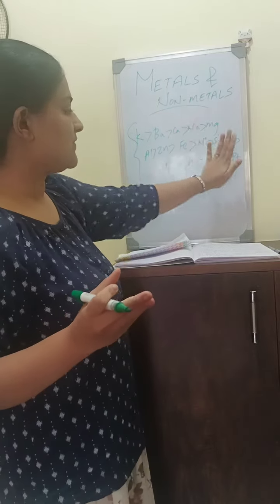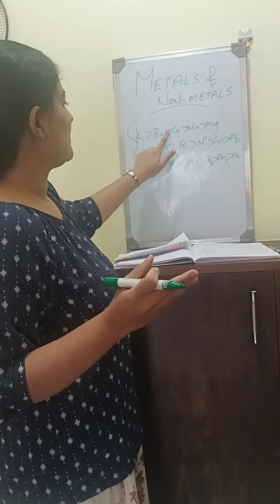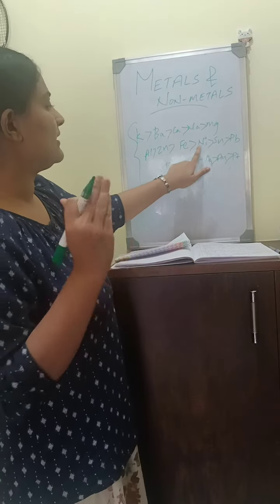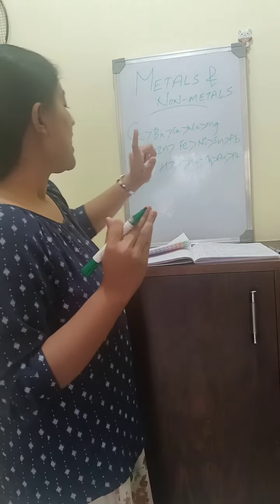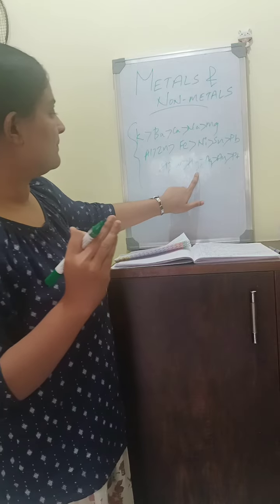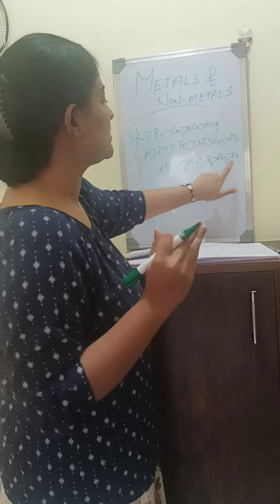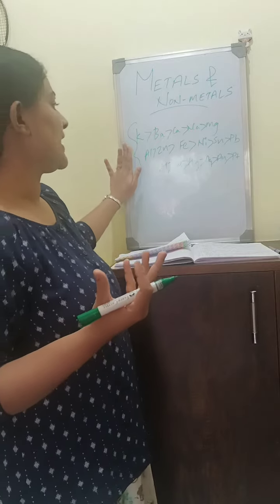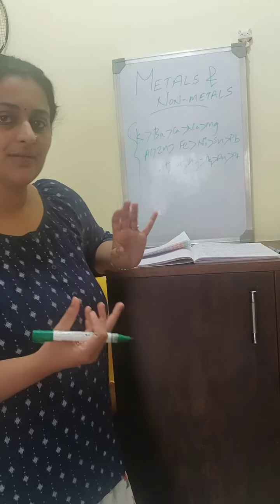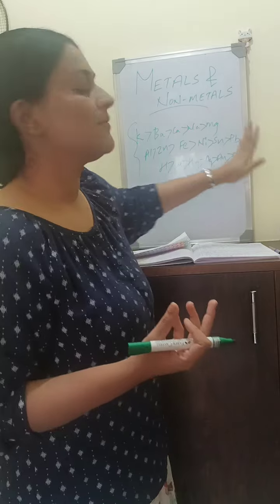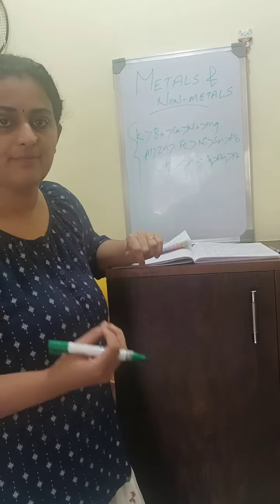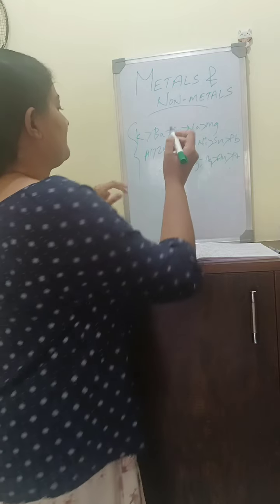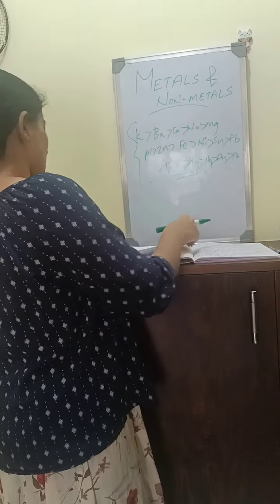So this is the reactivity order: potassium, barium, calcium, sodium, magnesium, aluminium, zinc, iron, nickel, tin, lead, hydrogen, copper, mercury, silver, gold, platinum. This is the reactivity series of metals, where potassium is the most reactive metal and platinum is the least reactive metal. Have to note it down.